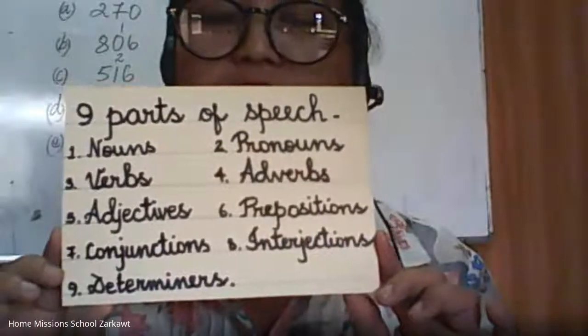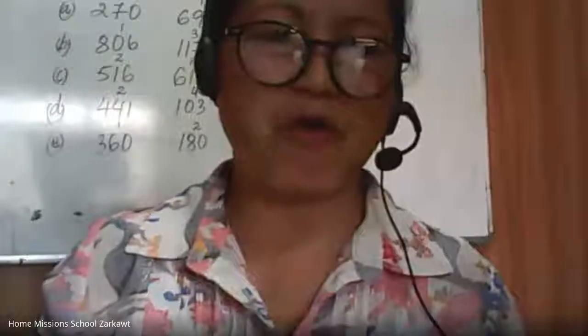Noun, pronoun, adjective, preposition, conjunction, interjection, and the last one is determiners. All right? Okay, thank you very much. Please off your microphone. Off your microphone again. Okay, thank you very much.